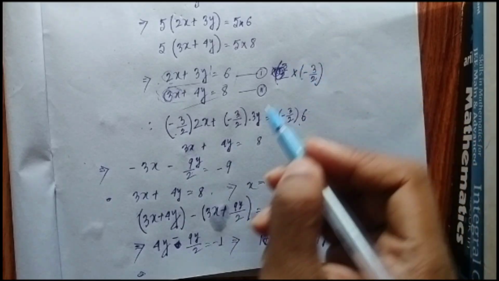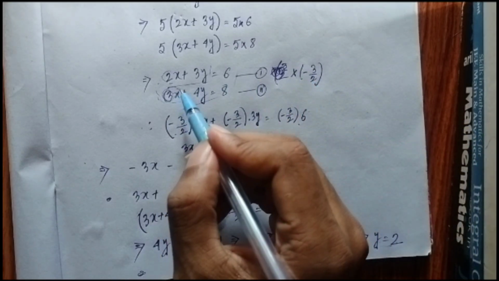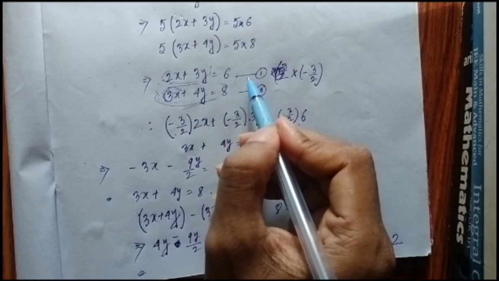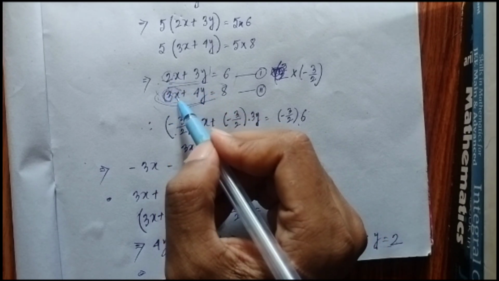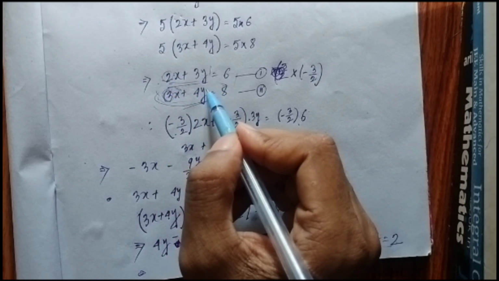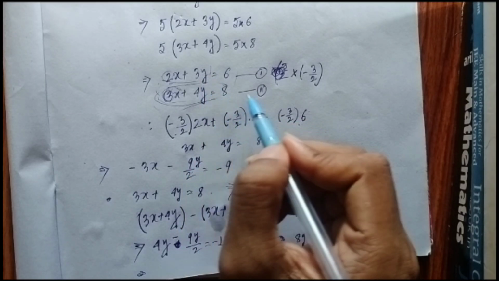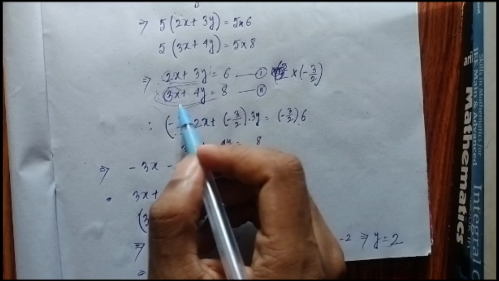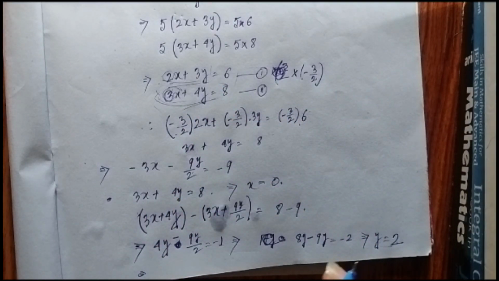Then after multiplying, I add my number one equation with this one, and ultimately the variable x cancels out. We only have the y variable, and we can solve it easily. Then we substitute the value of y in the number two equation, and we have the value of x. This was our motivation. So these are all the things we did.